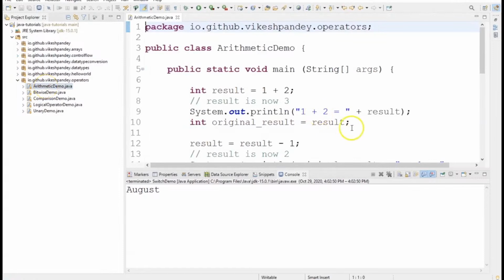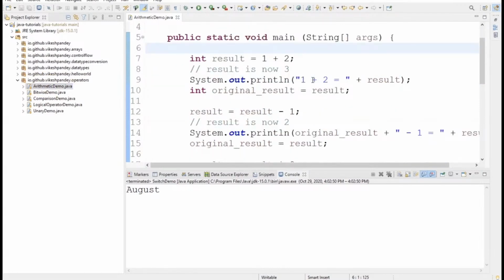For the arithmetic operations, I have prepared a demonstration of it in the Eclipse IDE. Again, I'm using the same Java project which I showed you we created in the previous lectures. So for all the demonstrations, I will just continue in the same project. Again, the way to create a class remains exactly the same as I covered in the previous lecture in the Hello World program where we created a class. So here also I created a class. I named the class ArithmeticDemo, and I have a public static void main method inside this particular class, and I have basically tried to demonstrate each of the operations.